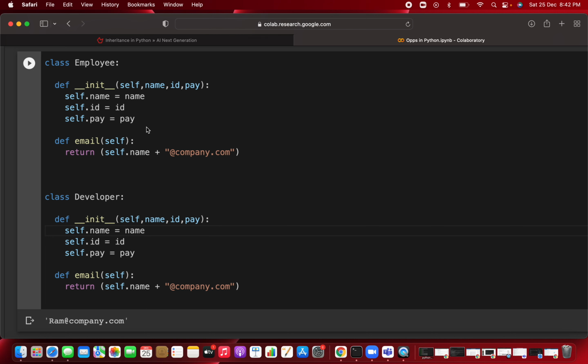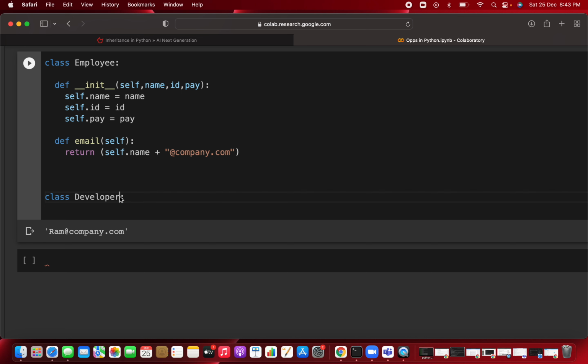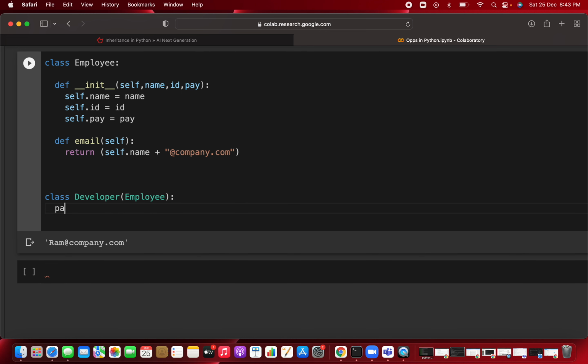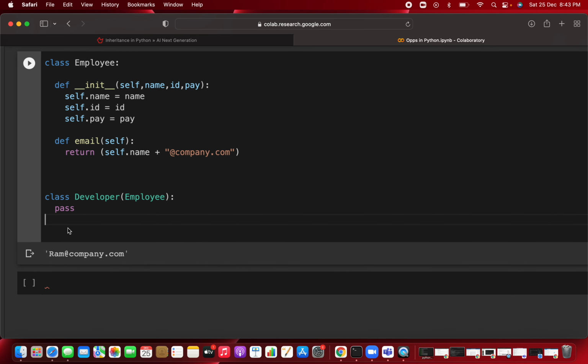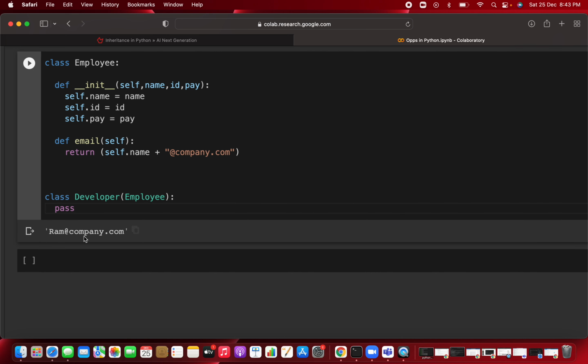To overcome this, you don't have to repeat the code or write the logic again. You are going to use the concept of inheritance. Now you use the developer class and remove this one. The developer class will become a child class, because it will inherit all the properties, that is the attributes and behavior, of the parent class. Now you just write employee, and then write pass. You first created the employee class, and then you created the developer class. Now the developer class becomes the child class and the employee class becomes the parent class.